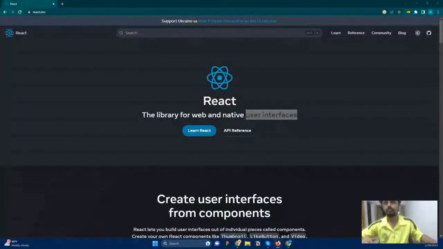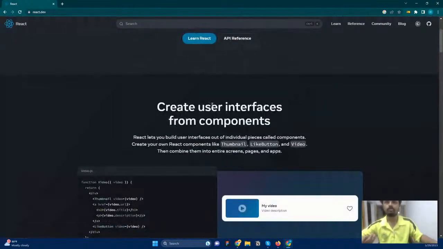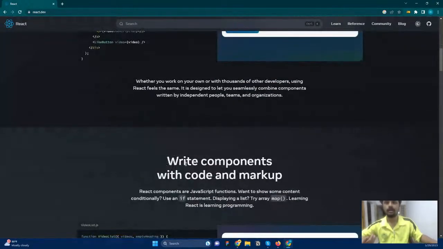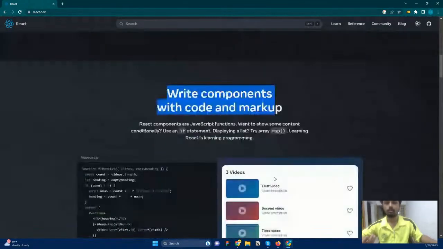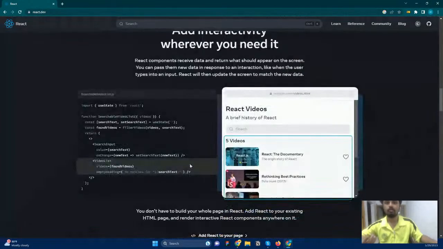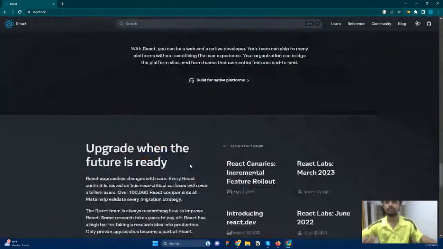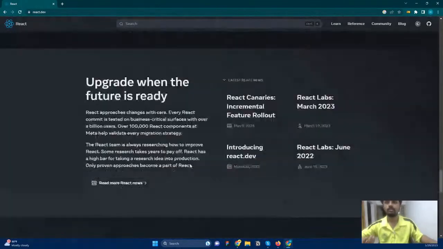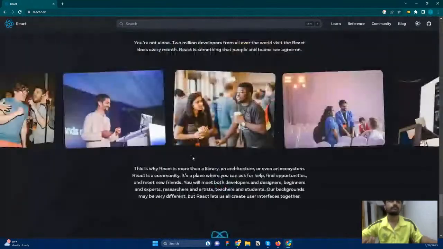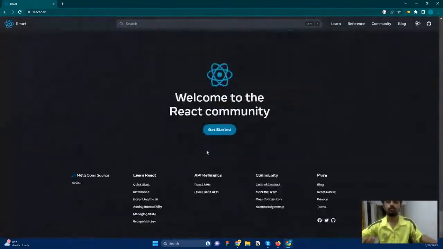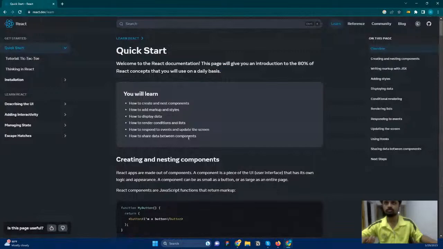Yeah. So basically that's what it is. React.js is, and what is the difference it is making? What is the problem that React is solving? When it comes to normal HTML and CSS, what are the problems that the library is solving? That is the main important thing. So first, write the components and make up the markup code, and the user interface also changes. Let me check out the get started page and see what problem React is going to solve.